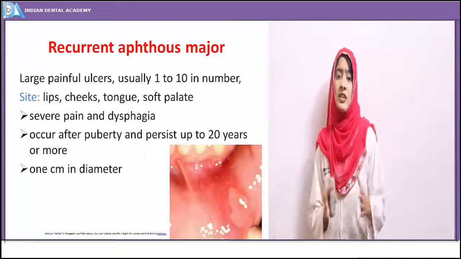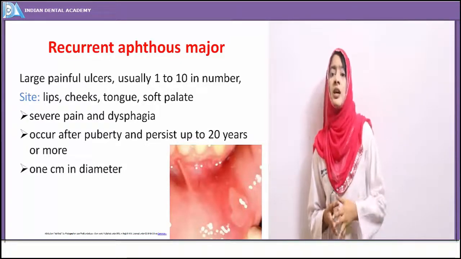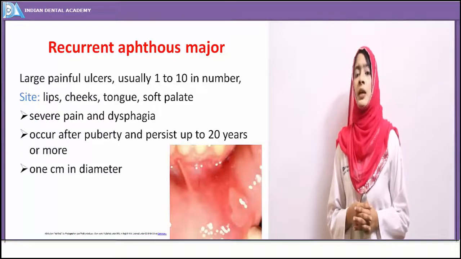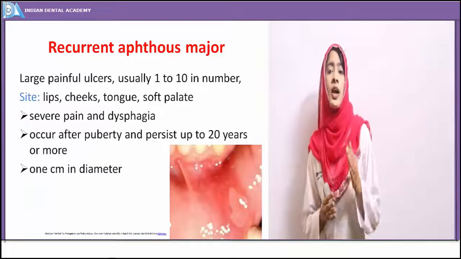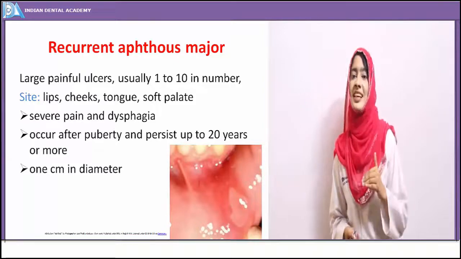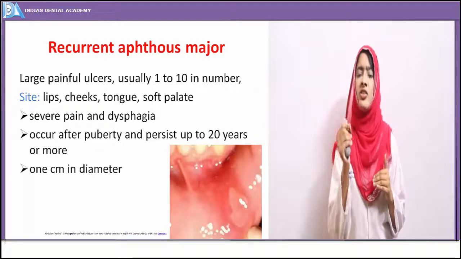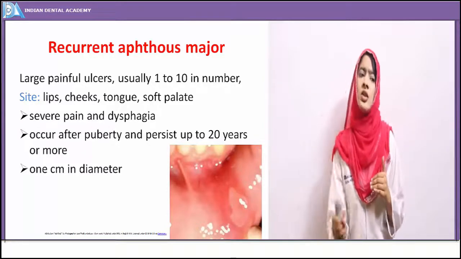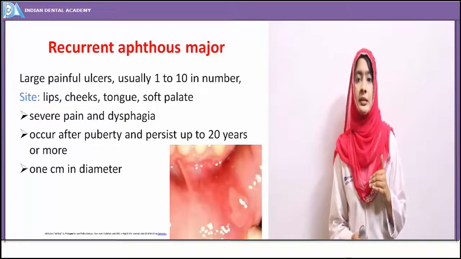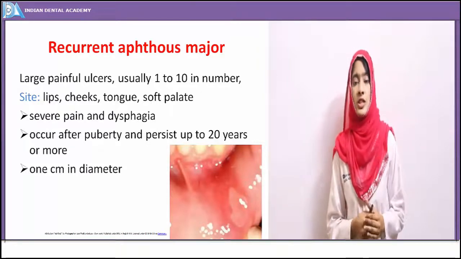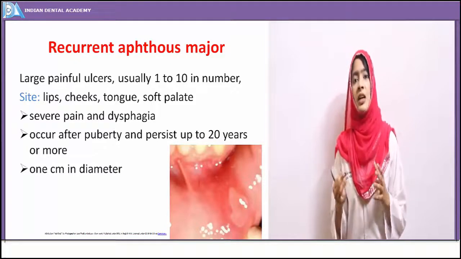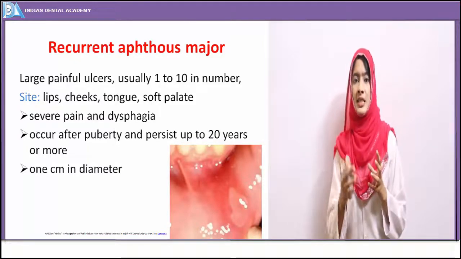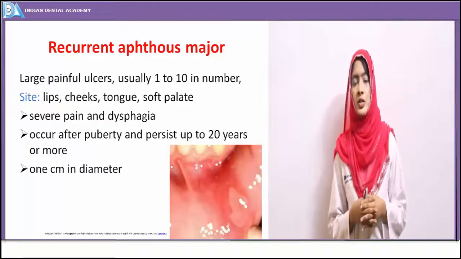So these are very, very painful ulcers, more than the recurrent aphthous minors, because they are large in size also, and they are about 1 to 10 in number. Whereas recurrent aphthous minor may be a solitary ulcer, a single ulcer, or just 1 or 2 ulcers like that. Whereas recurrent aphthous major occur in groups of 10, and when they heal, they leave a scar-like thing on the oral mucosa.